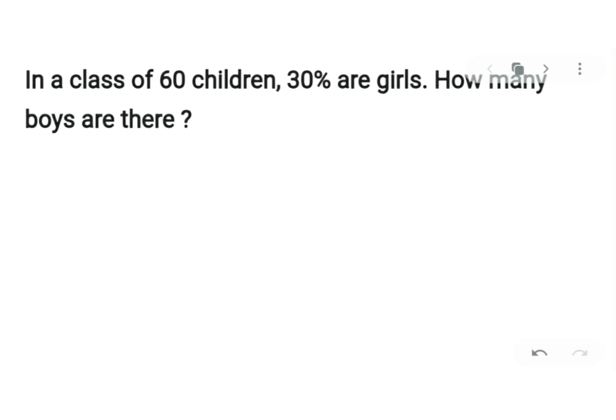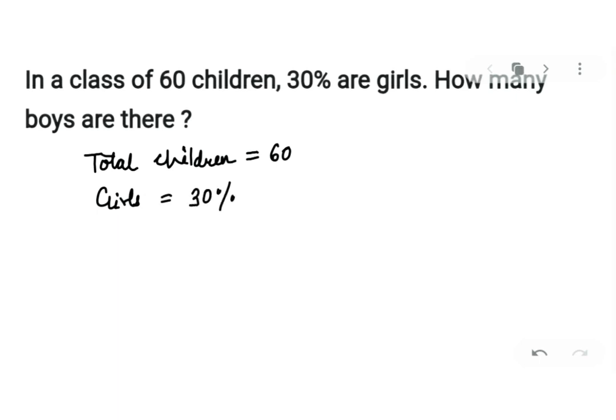Problem number 5 says, in a class of 60 children, 30% are girls, how many are boys? My dear kids, total number of students are 60. So I will write total children is equal to 60 and girls are given as 30%. So what will be total number of girls? We will find the number of girls. How we will find it? We will find 30% of 60, correct?